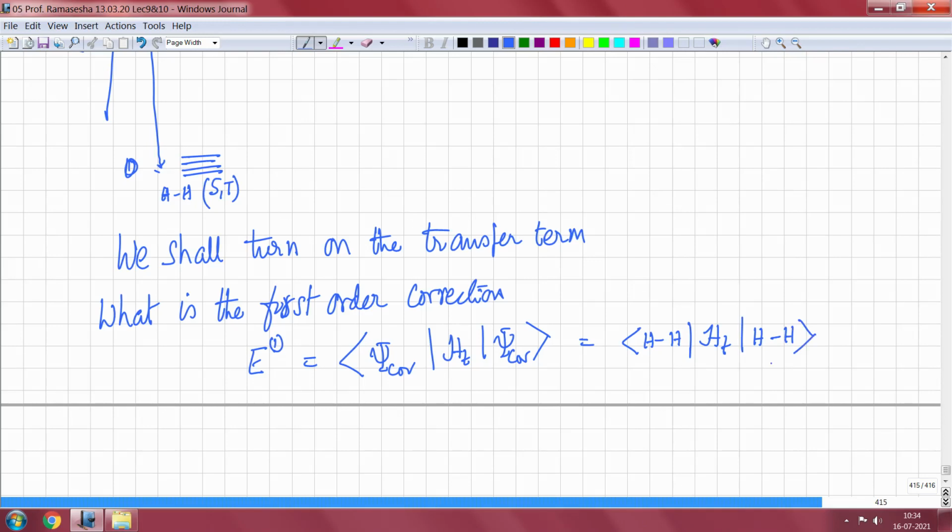So whenever the transfer term operates upon H H, it gives me, with some coefficients, H plus H minus and another similar term with coefficient, let me say, C1 prime, H1 minus H2 plus.